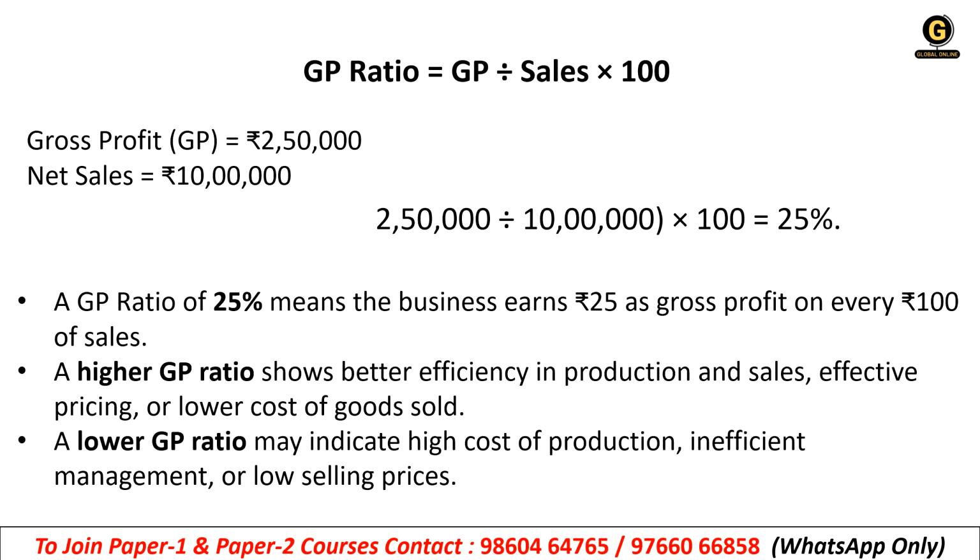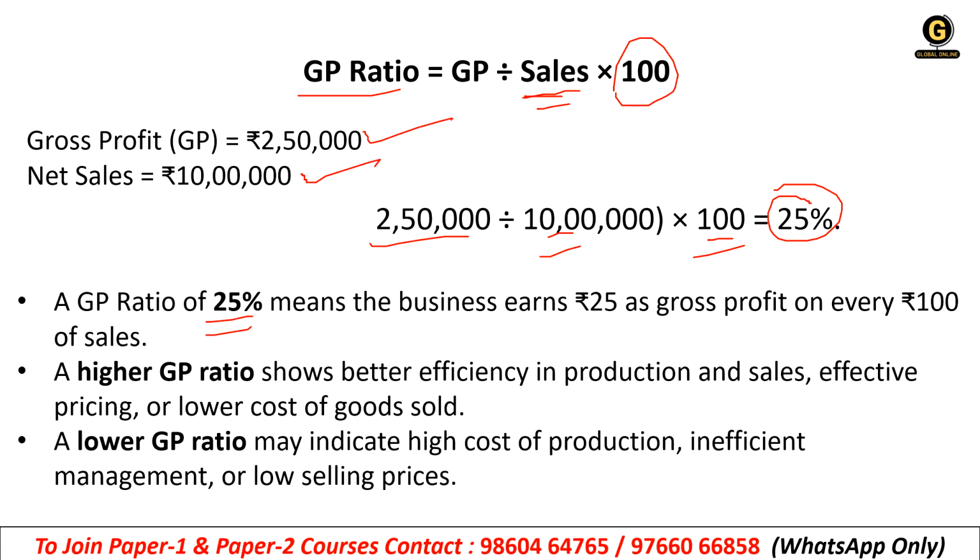See, how do we calculate gross profit ratio? Gross profit divided by sales into 100. So we have gross profit 2,50,000 and net sales 10 lakh rupees. So gross profit 2,50,000 divided by sales, that is 10 lakh rupees, into 100. So what will be the answer? 25%. If the gross profit ratio is 25%, that means the business earns 25 rupees as gross profit on every 100 rupees.